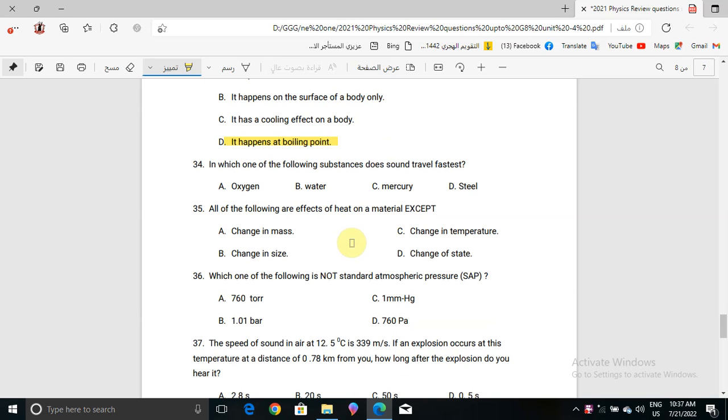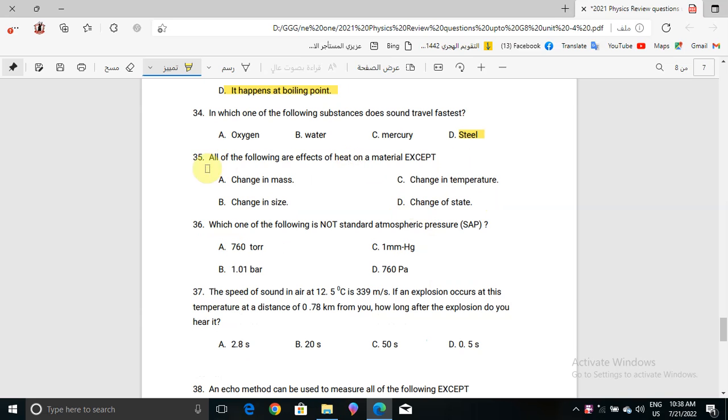Now question number 34: in which one of the following substances does sound travel faster? Here we have oxygen, water, mercury, and steel. So the correct answer will be steel. Actually, mercury and steel, both of them are solid, but regarding the speed and the temperature, steel is faster than mercury.